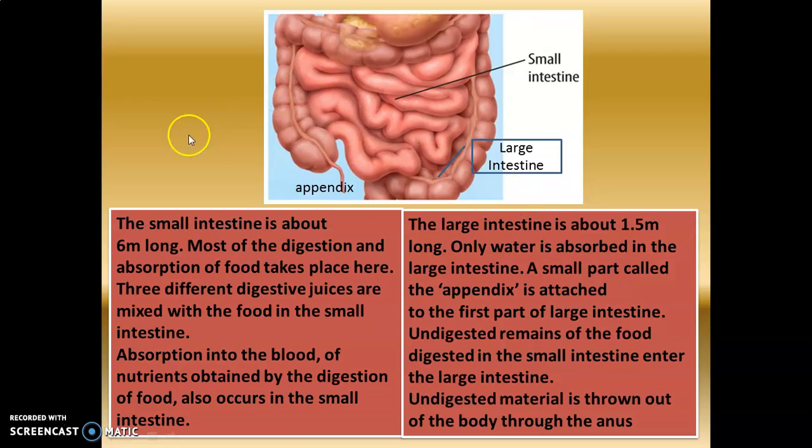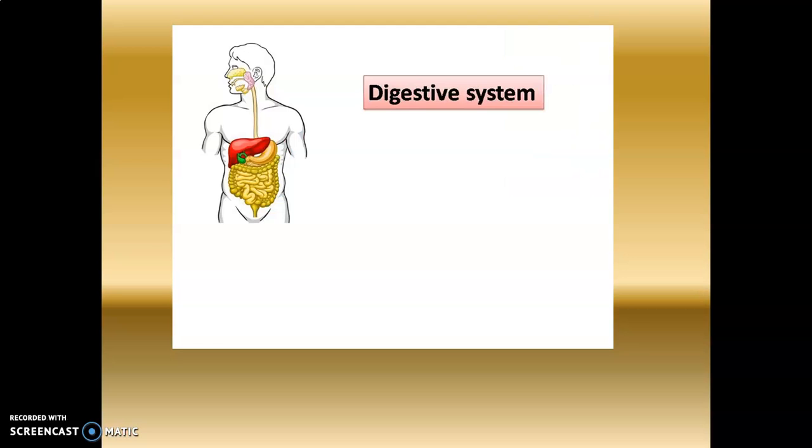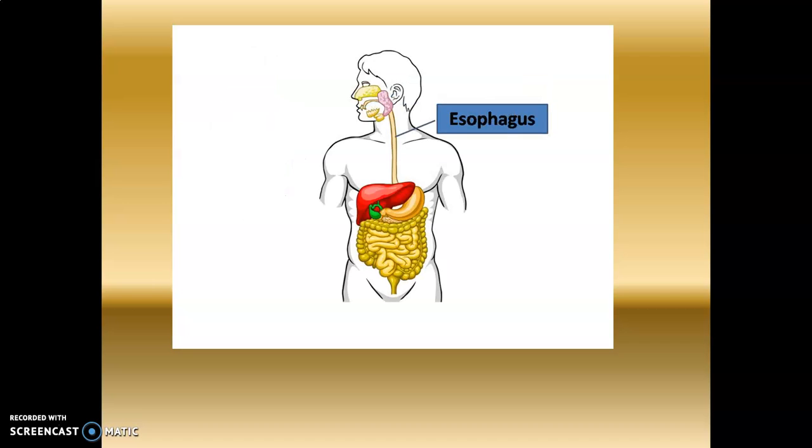Then it has a small part called the appendix, which is attached to the first part of the large intestine. So this is the starting of the large intestine. It has the appendix, and there is no use as such of the appendix to our body. Then the undigested food remains in the large intestine, and then it is thrown out of the body with the help of the anus. So this is our entire digestive system.